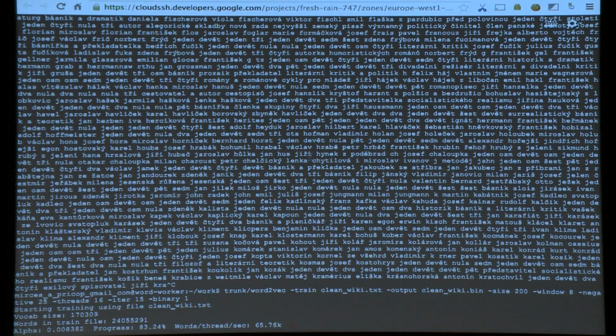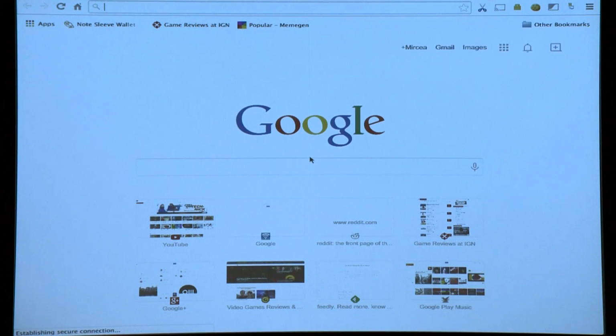I promise. But I'm gonna need some help because I don't know Czech. So how do you say cat? Kočka? How do you type that? Oh man, all right. Actually, let's prepare this.